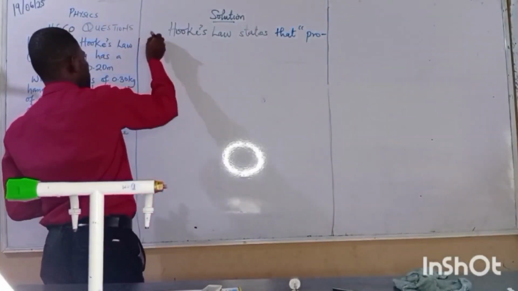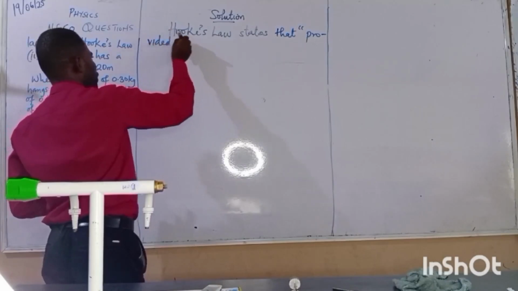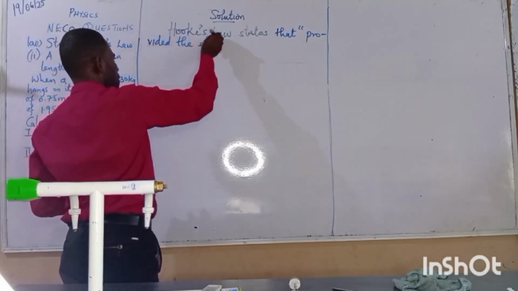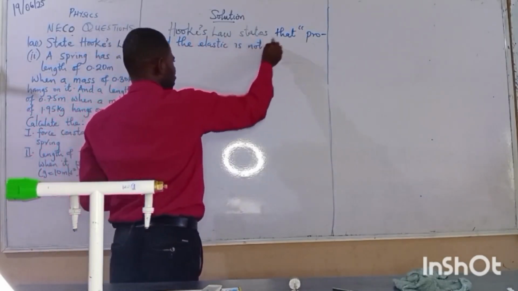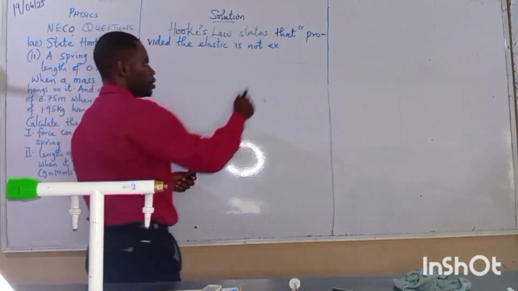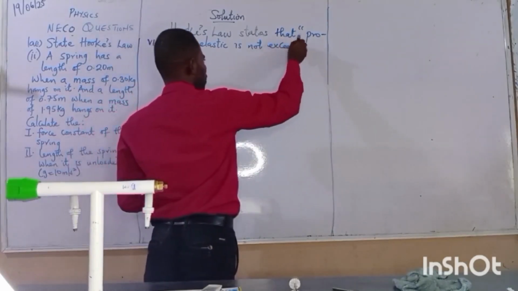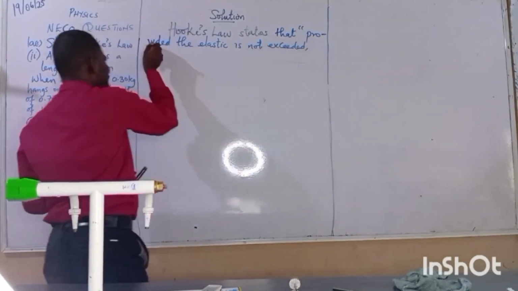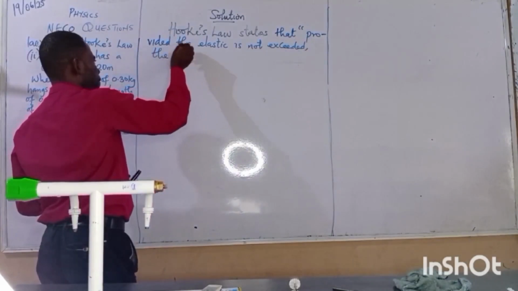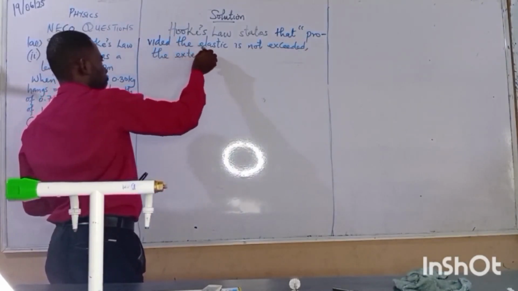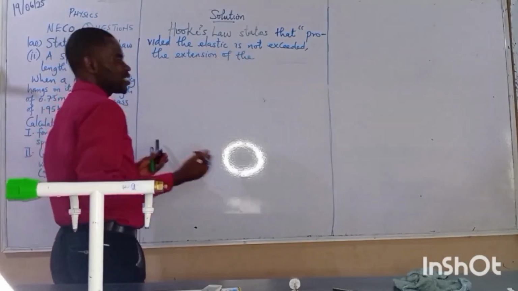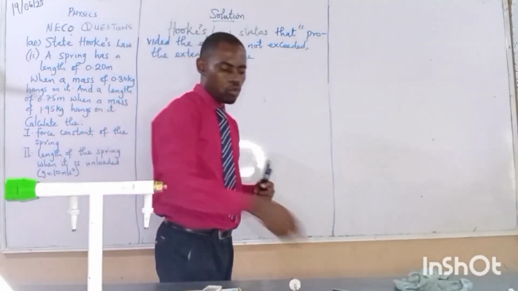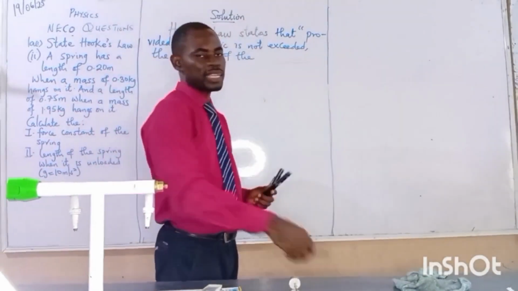Provided the elastic limit is not exceeded, that is, you are still in that range, then the extension of the spring, and if you like, you can say extension of the elastic material, because spring is just one example out of thousands of elastic materials we have.